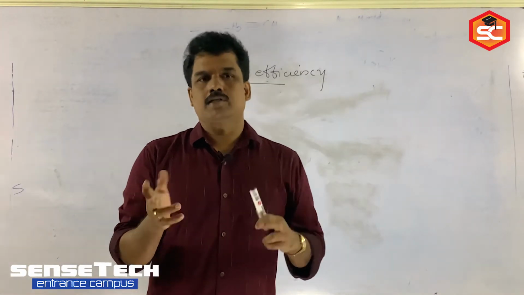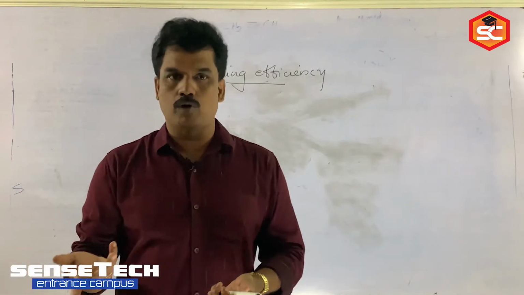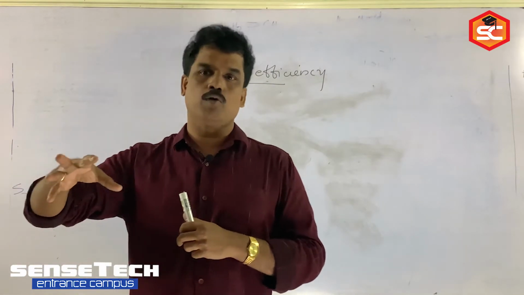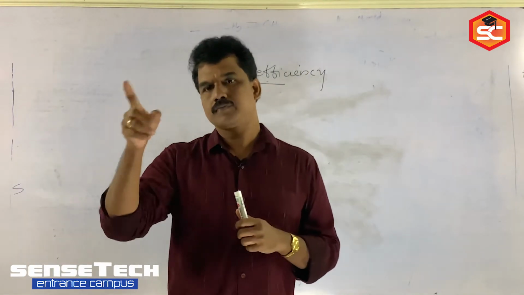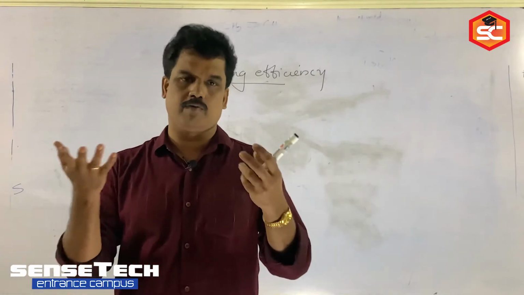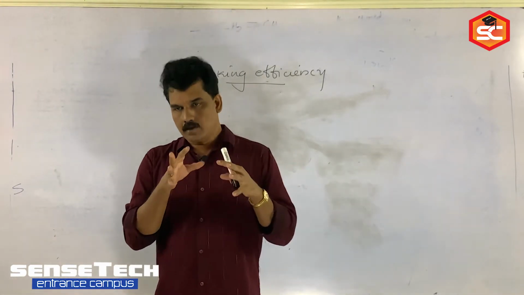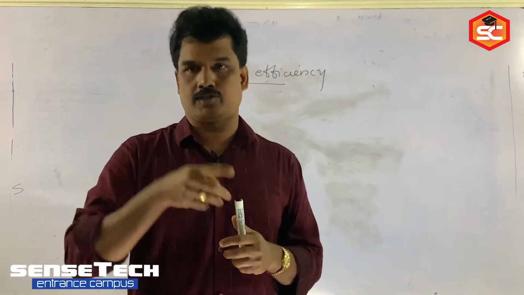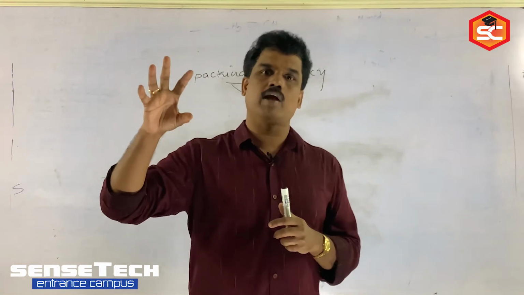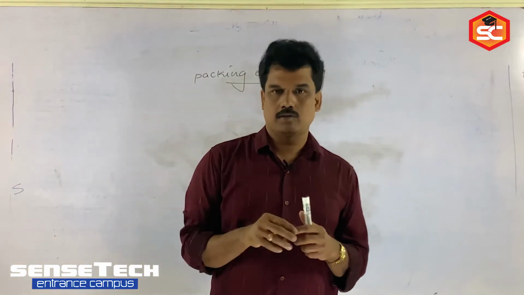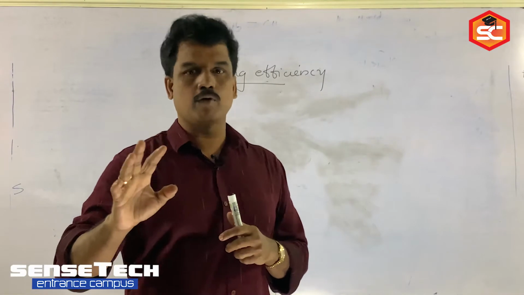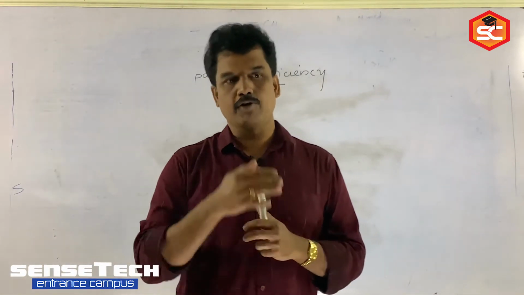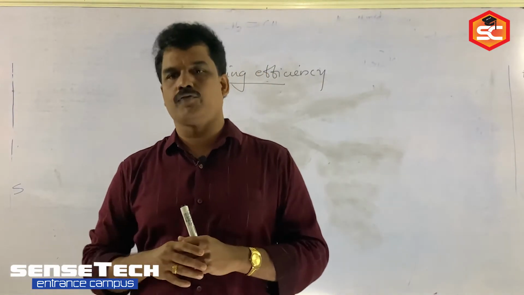Suppose you take an example. Suppose you have 100 notebooks or textbooks that we have to pack and send somewhere else. So these 100 textbooks or notebooks we have to arrange in a cardboard box. How to find out the packing efficiency in that case? You have to take the total volume of the textbooks or notebooks and then note the volume of the box. Then you take the ratio, and you will get the packing efficiency.